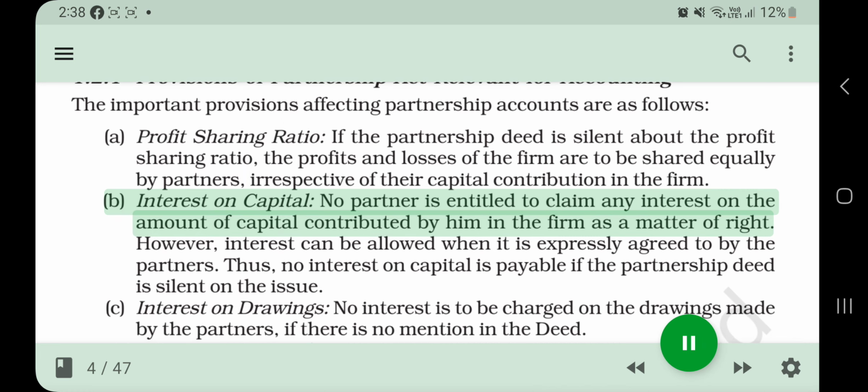B. Interest on capital. No partner is entitled to claim any interest on the amount of capital contributed by him in the firm as a matter of right.